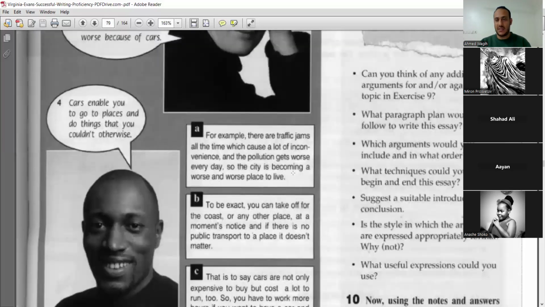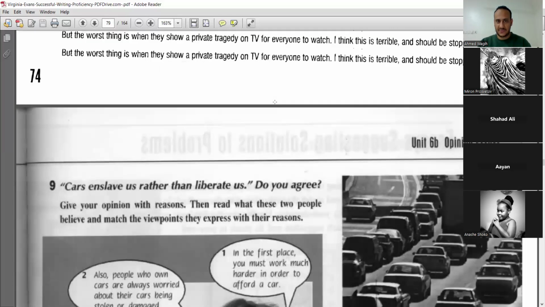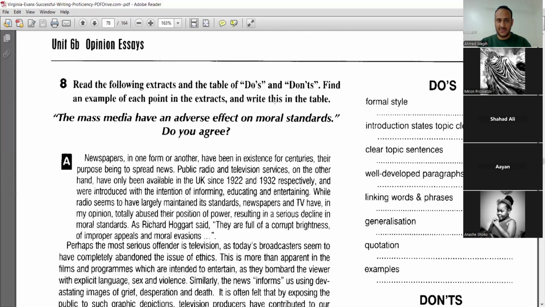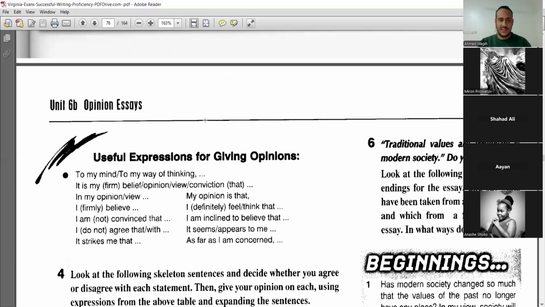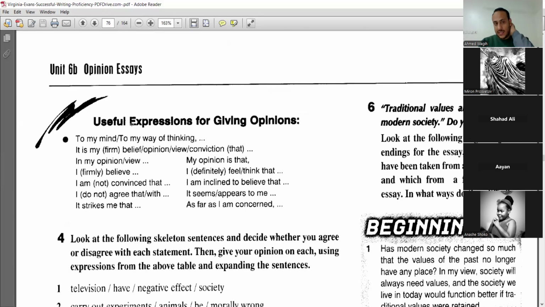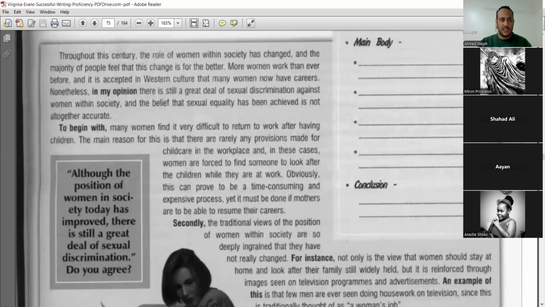So this is how to organize or plan your opinion essay. Is it clear for you now? The same linking words and phrases that I discussed in the previous lesson, for and against, you can use here. If you want to add information, if you want to add contrasting ideas, the same linking words and phrases, you can use them. Clear? The last thing we will finish today's lesson with is this example.